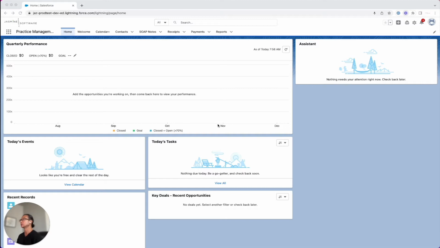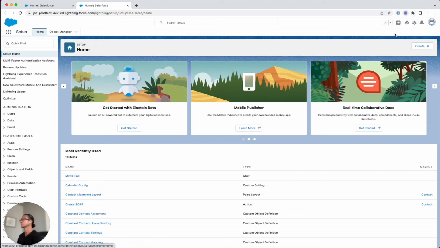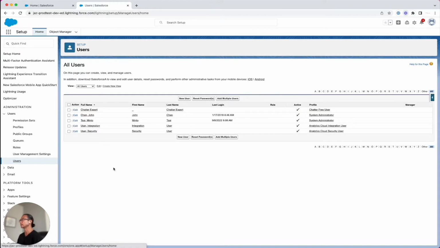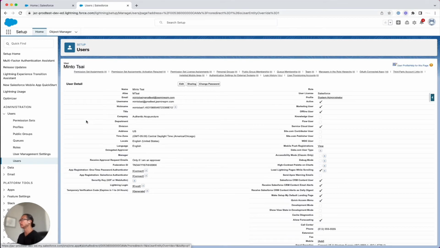To do that, we'll want to go to the Setup menu by clicking on the gear icon on the top right, and then clicking Setup. On the Setup menu on the left, you'll want to open the Users menu under Administration, and then click on Users. On the Users menu, click on your username, and under the App Registration One-Time Password Authenticator, click on the Connect link.